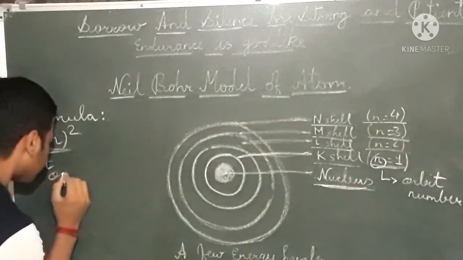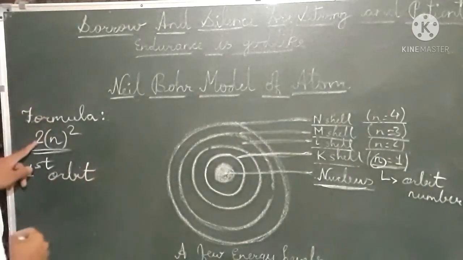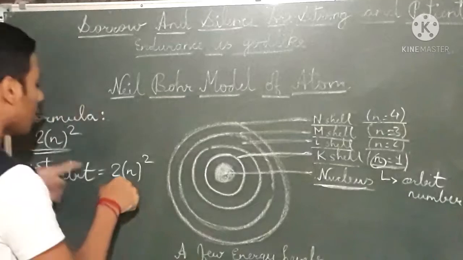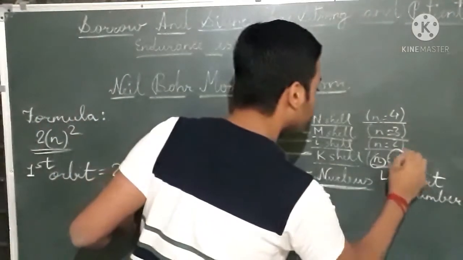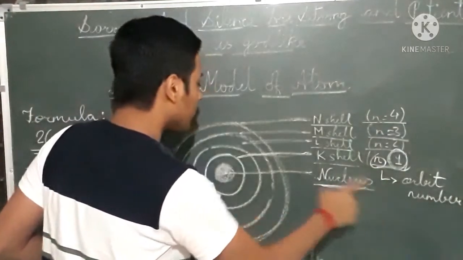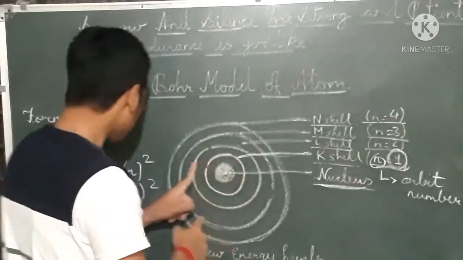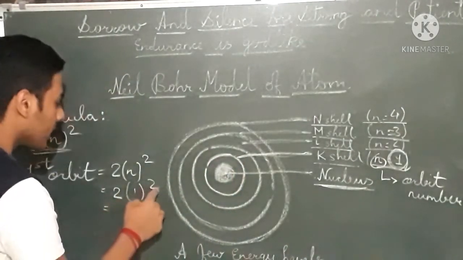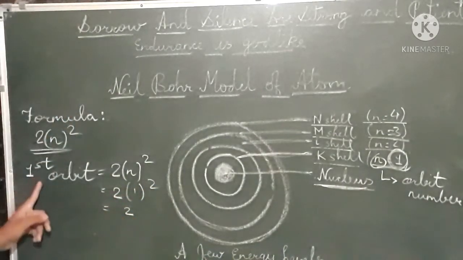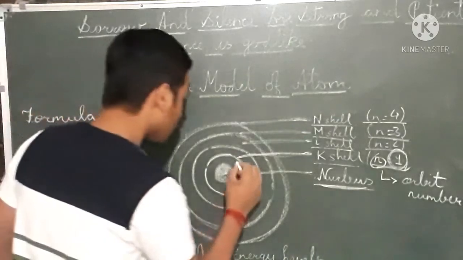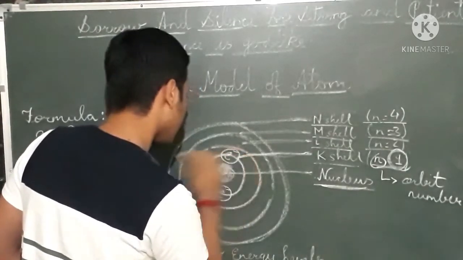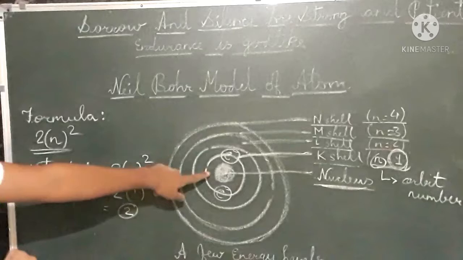First orbit, we will do it by this formula, 2n square. Here we have to put n equals to the orbit number, and we are finding for the first orbit, that's why we put 1. So 1 square is 1, and 2 ones are 2. So inside the first orbit there are 2 electrons. So we will draw here 2 electrons, 1 and 2.